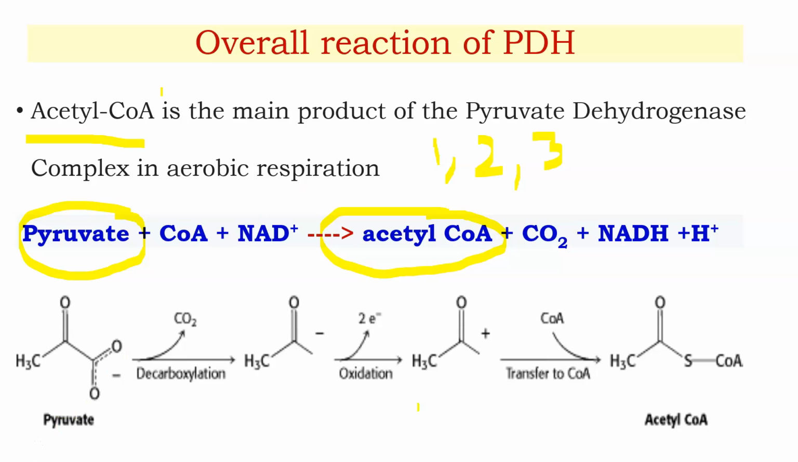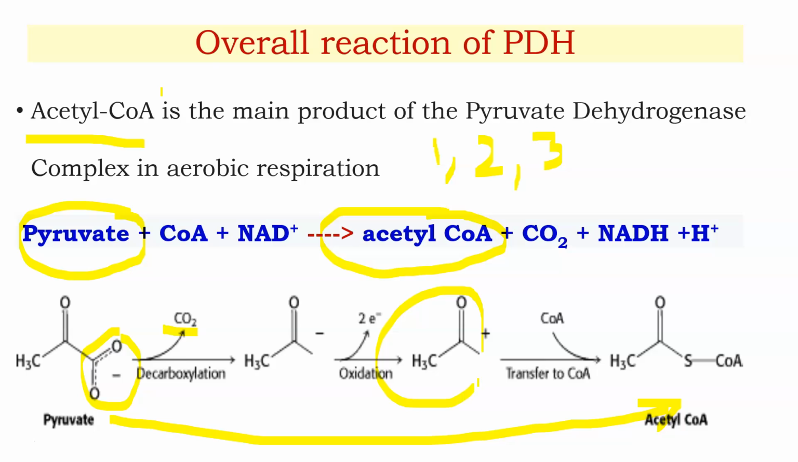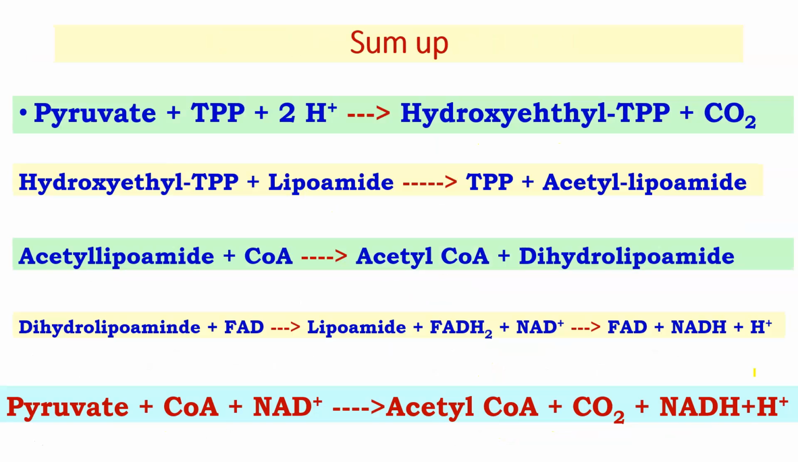And this is the pictorial explanation of the conversion of pyruvate into acetyl coenzyme A. First it undergoes decarboxylation. Then the acetyl group is first converted into hydroxyethyl, later the acetyl group. Oxidation takes place. Then the acetyl group is transferred to coenzyme A, forming acetyl coenzyme A. This is the overall reaction. Let me sum up the four reactions.